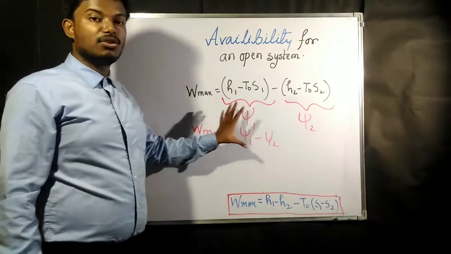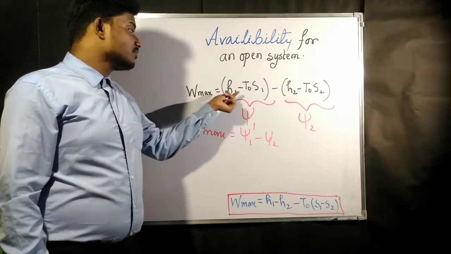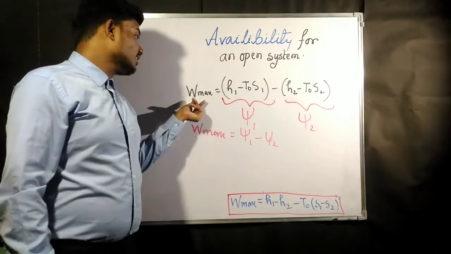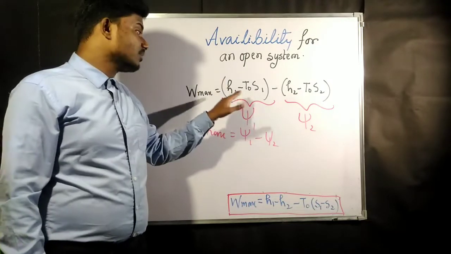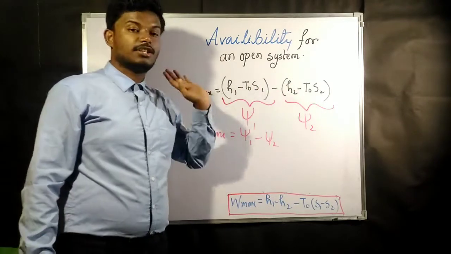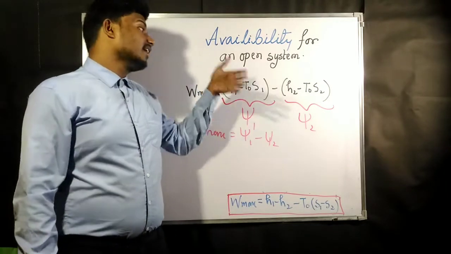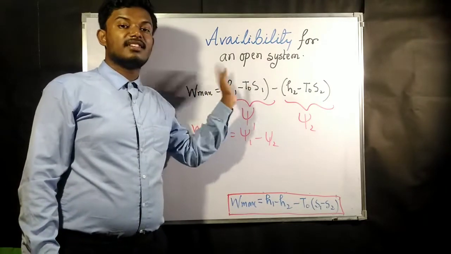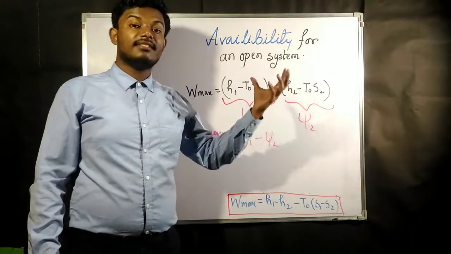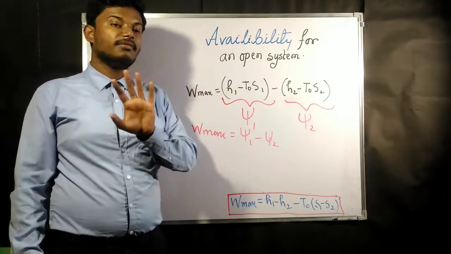Now if you clearly notice, there is a pattern to remember this. This is for an open system. For an open system you have to consider the enthalpies, and in the closed system you have to remember the internal energy, because there was U, and now there is H. So here you need to remember enthalpy minus T naught into S1, and there you need to remember internal energy minus T naught into S1, and there is an extra term of W surrounding. W surrounding is P naught into V1 minus V2.